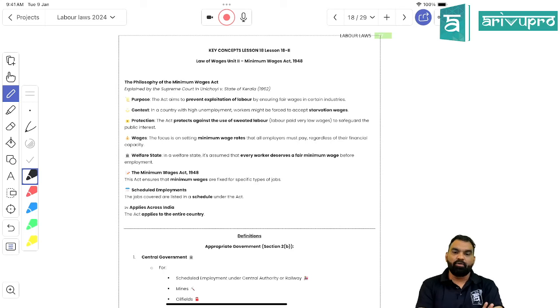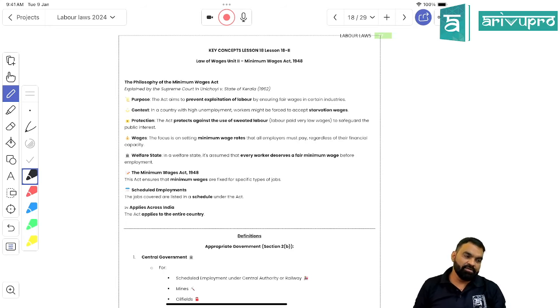Can you tell me the context of this law? What would be the content of the Minimum Wages Act? Would it be only for daily wagers, or would it be for monthly wagers as well? You told me that it would be only for daily wagers, right? But it would be for monthly wagers as well, right? Anything else? What would be the content of this law?